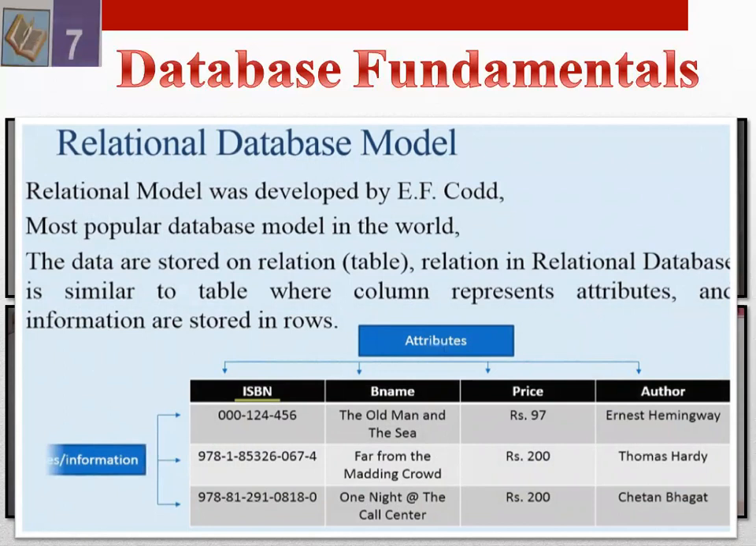A relation in a relational database is similar to a table, where columns represent attributes and information is stored in rows. So here you can view on your screen ISBN, bname, price, and author. These are columns, and in a relational database, these are called attributes. The complete information is stored, and one row is called a record. One row in the table is called a record in a relational database.